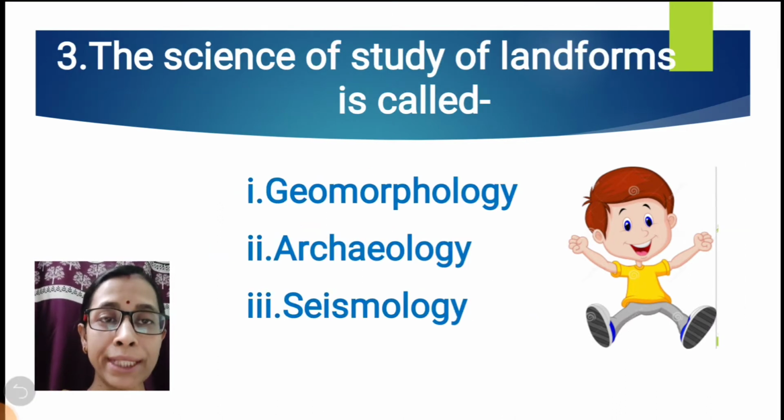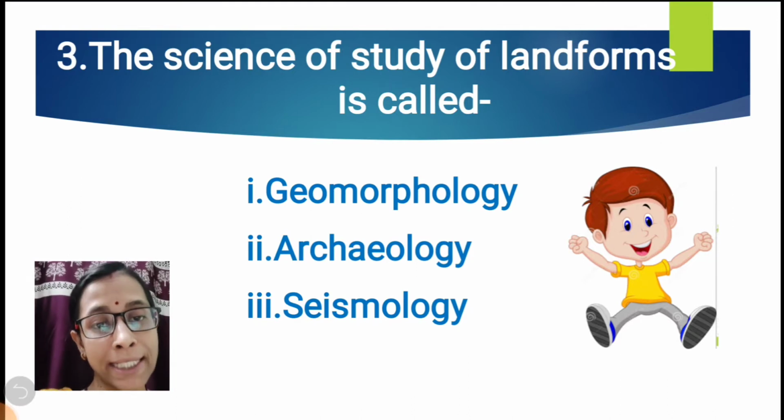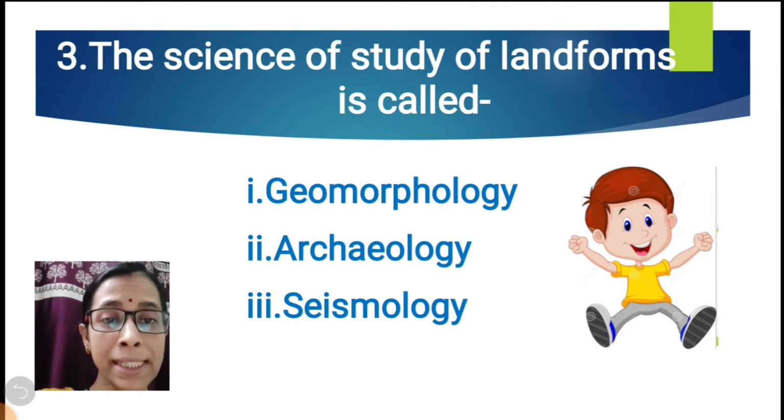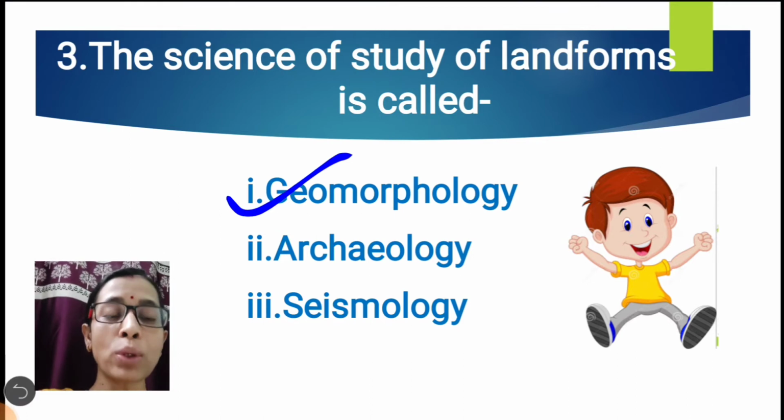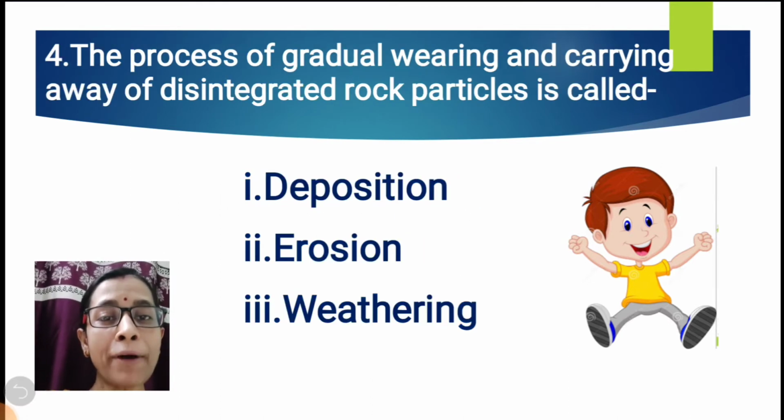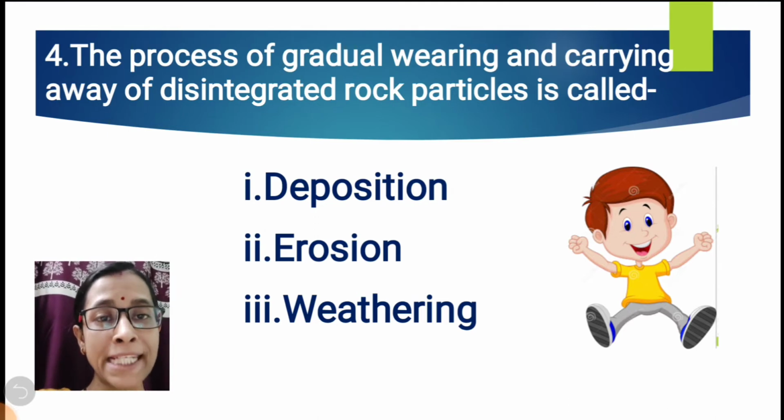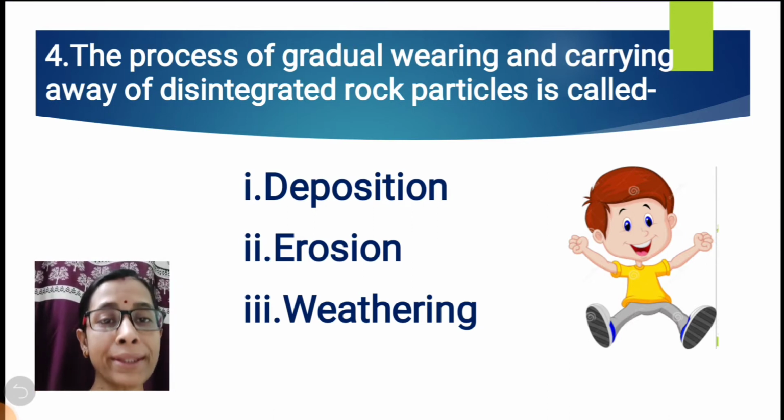Question number 3. The science of study of landforms is called geomorphology, or archaeology, or seismology. The correct option is geomorphology. Question number 4. The process of gradual wearing and carrying away of disintegrated rock particles is called deposition, or erosion, or weathering.